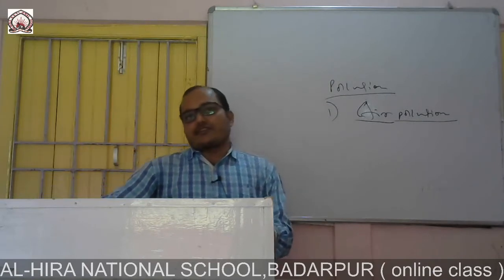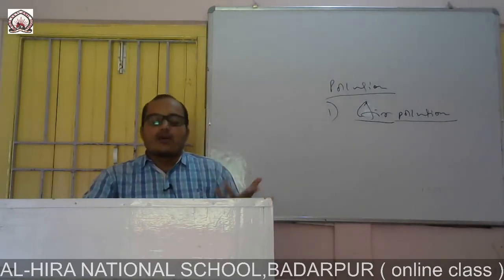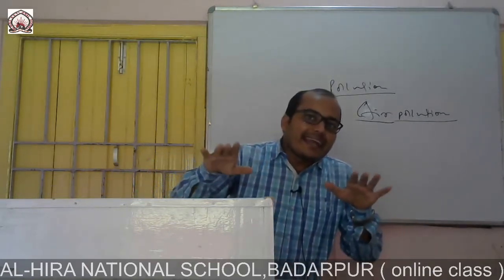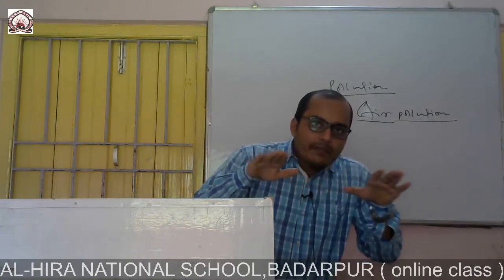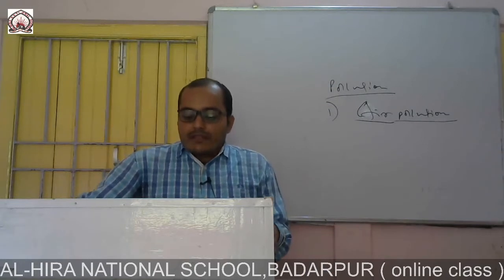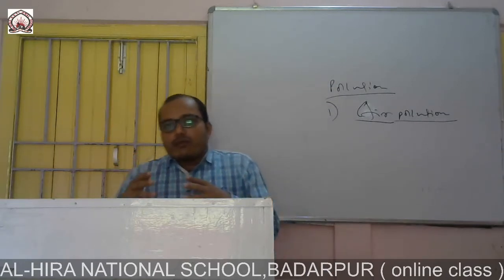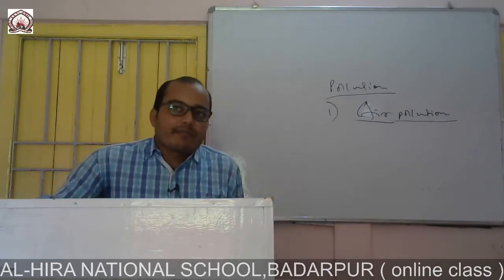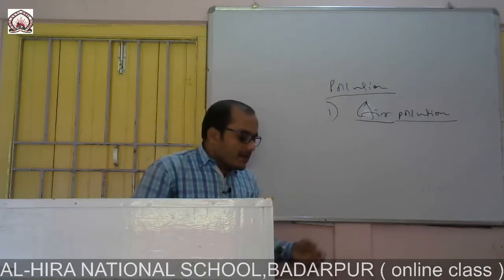Here the gases nitrogen, oxygen, carbon dioxide, argon, okay, all these are maintaining the atmosphere in a very balanced way, okay. So now, from where is the problem coming?